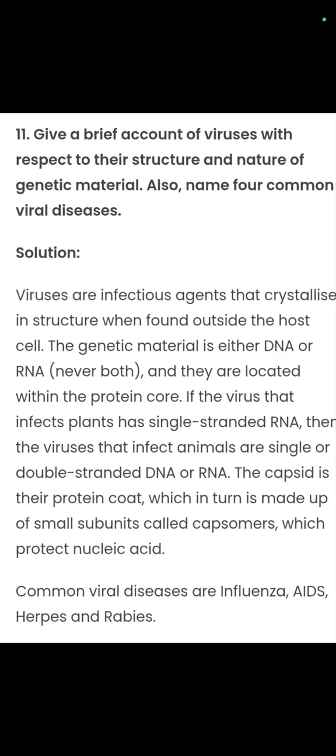Give a brief account of viruses with respect to their structure and nature of genetic material. Also name 4 common viral diseases. Viruses are infectious agents that are crystalline in structure when found outside the host cell. Genetic material is either DNA or RNA, but never both, and it is located within the protein coat. Viruses that infect plants have single-stranded RNA, and viruses that infect animals have either single or double-stranded RNA or DNA. Their capsid is the protein coat, which is made up of small units called capsomeres, which protect the nucleic acid. Common diseases are influenza, AIDS, herpes, rabies.